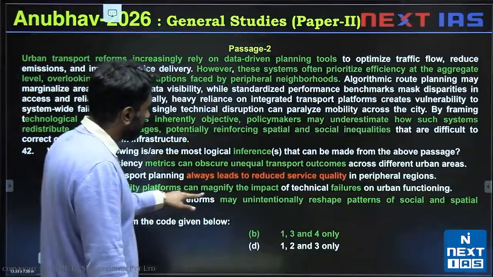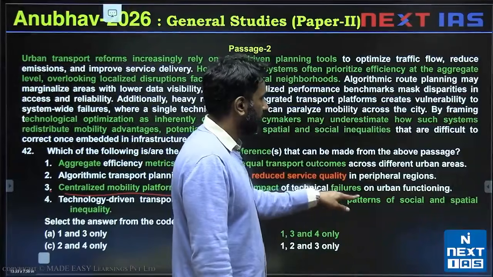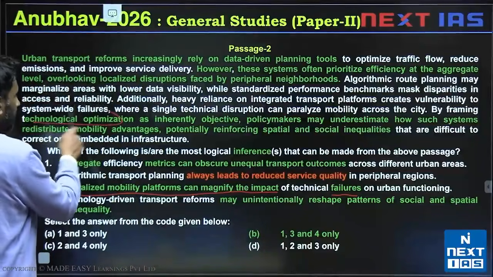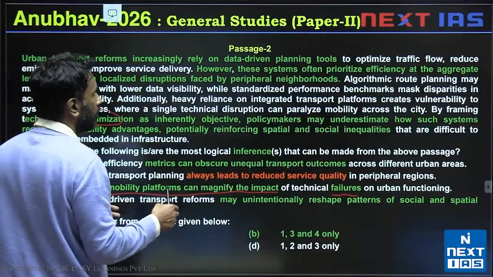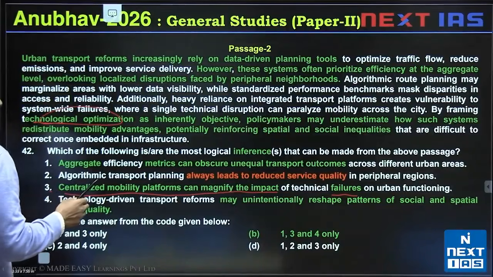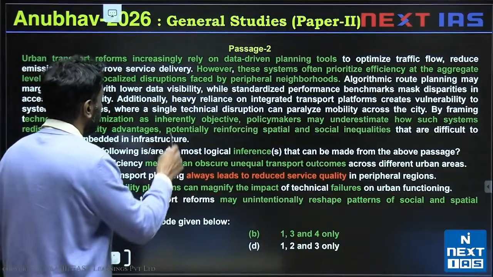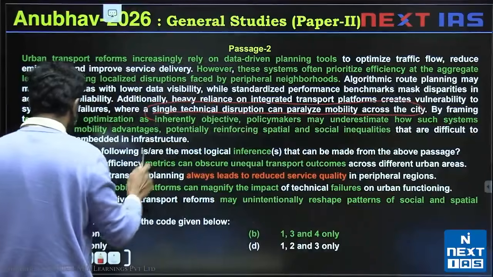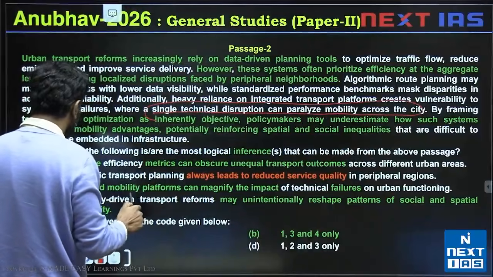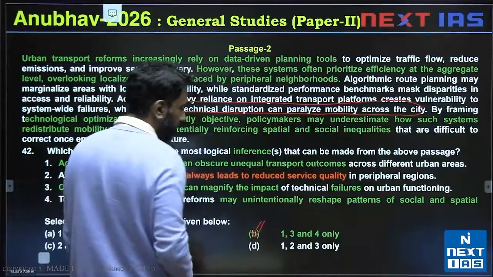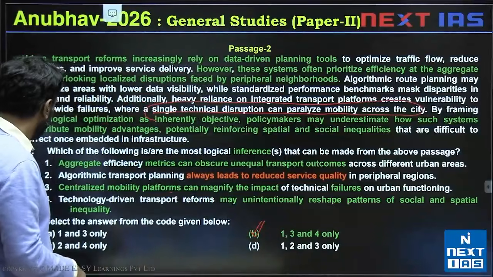Centralized mobility platforms can magnify the impact of technical failures. If you have some centralized platform, technologically optimized platform, it may, I'm looking for the exact phrase. Single technical disruption can paralyze mobility across the city. So, centralized mobility platforms can magnify the impact of failures. B is the right answer. 1, 3 and 4. Okay.